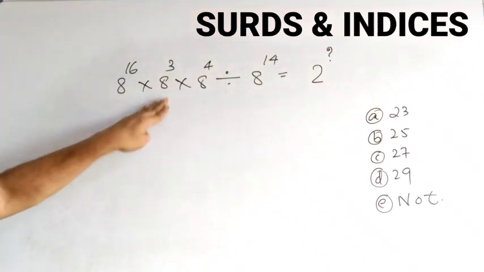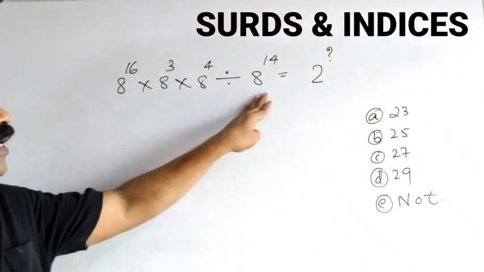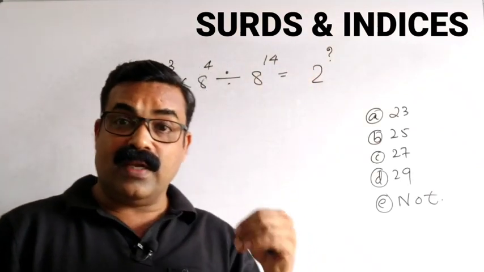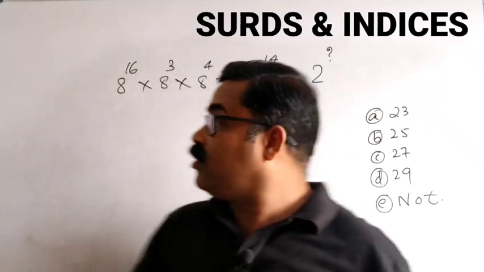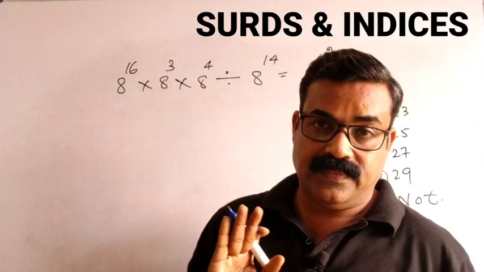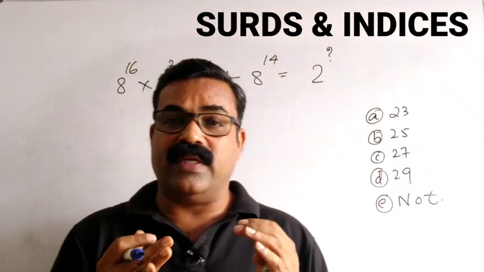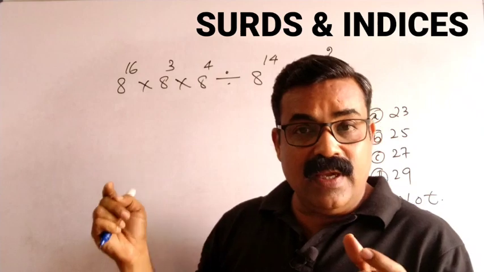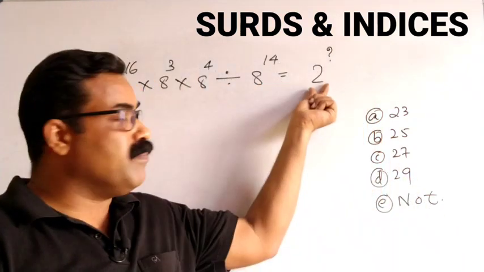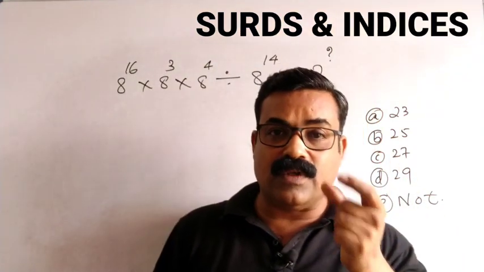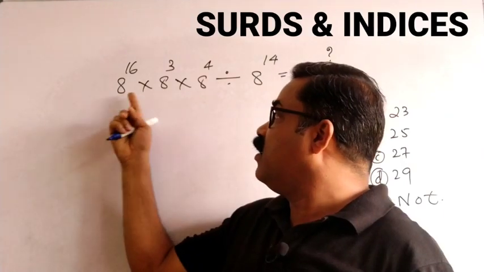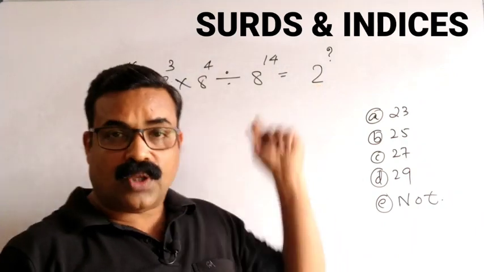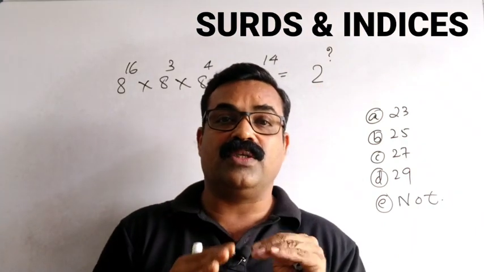8 power 16 into 8 power 3 into 8 power 4 divided by 8 power 14 is equal to 2 power what? So the answer should be in powers of 2 and the given question is in powers of 8. Whenever you have numbers like this, students, understand one thing very clearly. The number which is given here, the 8, will be some power of this number 2. So you have to convert that into that power.